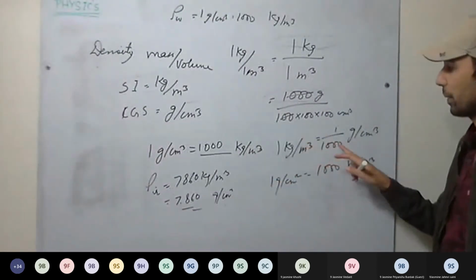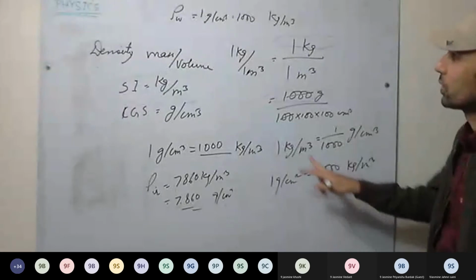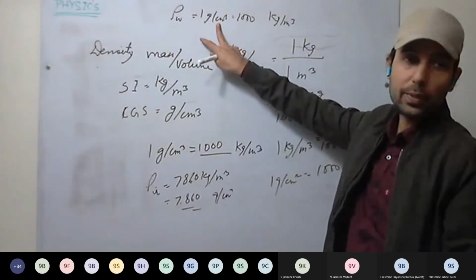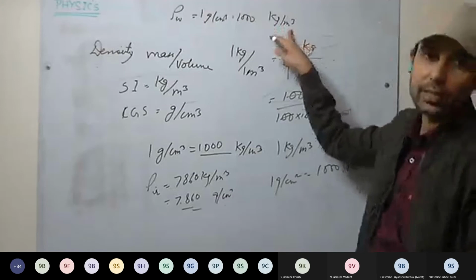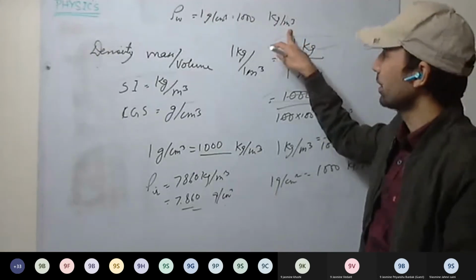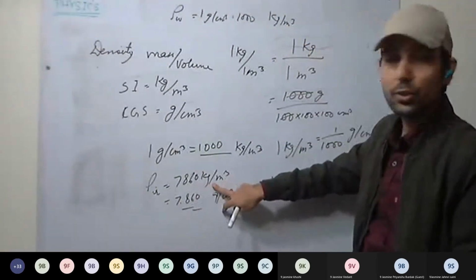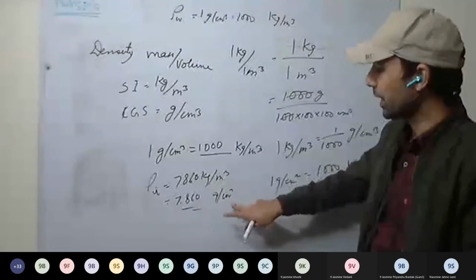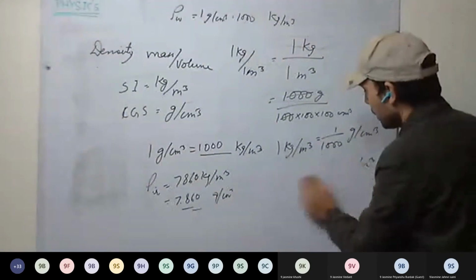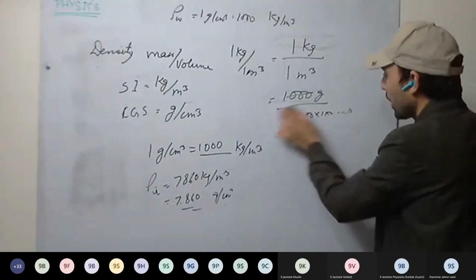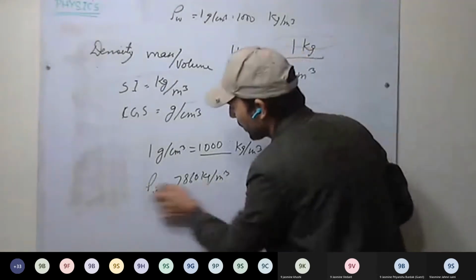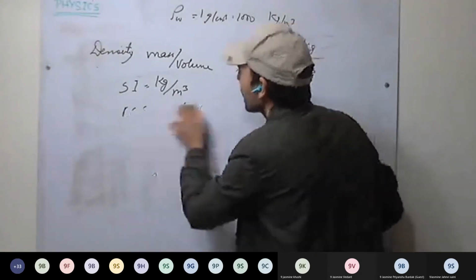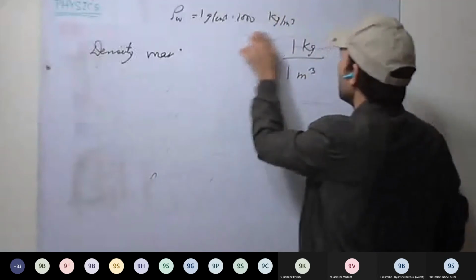This relation you have to remember always. If density is given in gram per centimeter cube and you multiply with 1000, it will become kg per meter cube. If it is given in kg per meter cube, divide by 1000 and you will get gram per centimeter cube. So the CGS unit is gram per centimeter cube, and the SI unit is kg per meter cube.